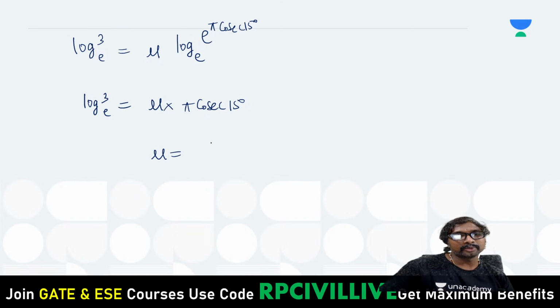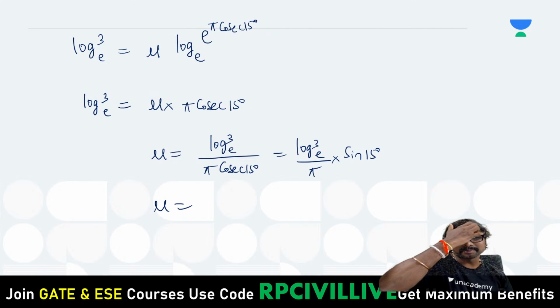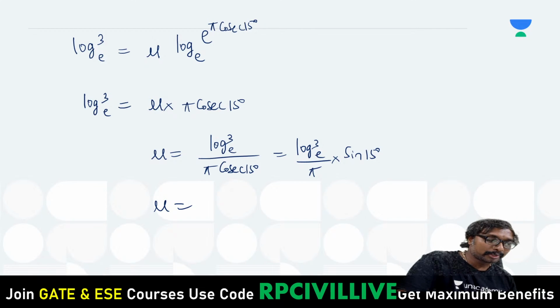What is that mu then? Mu is equal to log 3 to the base e divided by pi cosecant 15. So can we write it as log 3 to the base e divided by pi into, which one? This is sine 15 degrees, can we say? Yes, we can take it as sine 15 degrees. Now the problem becomes simple, right?